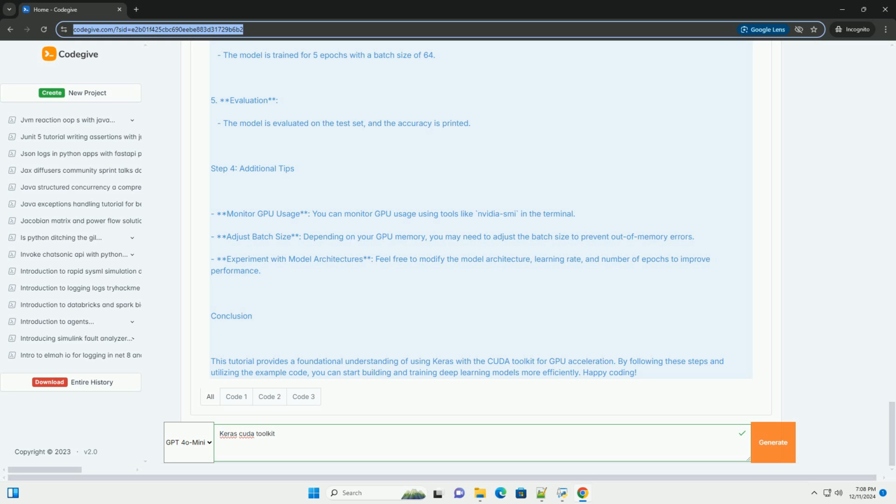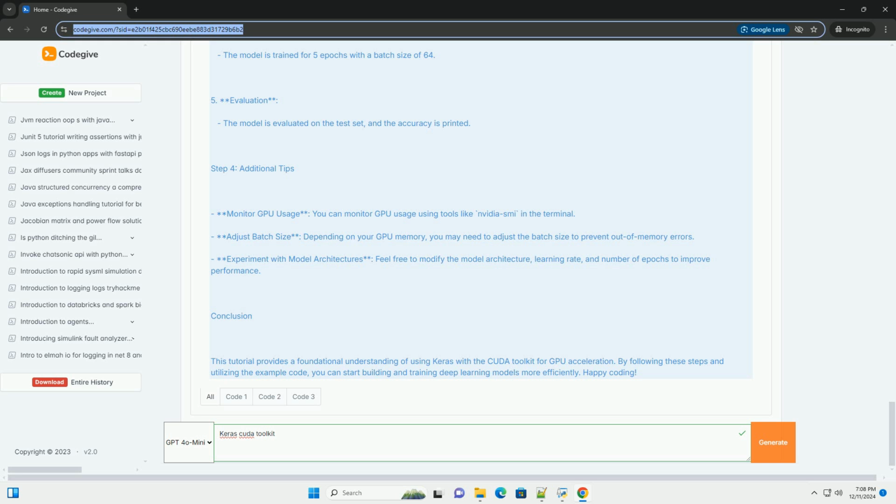Normalize the pixel values to be between 0 and 1. x_train equals x_train.astype, float32/255. x_test equals x_test.astype, float32/255.